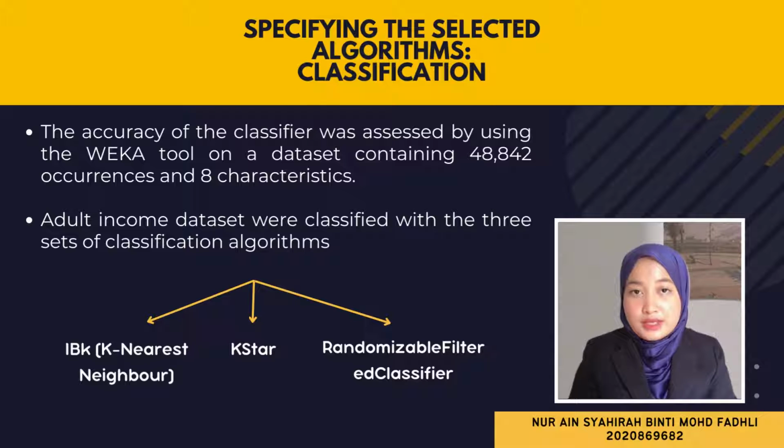On the WEKA interface, the adult income dataset was classified with 3 sets of classification algorithms, namely IBK, K-nearest neighbor, K-star, and randomizable filtered classifier, which resulted in more than 90% precision. The performance of these 3 algorithm methods was assessed utilizing data testing training mode.